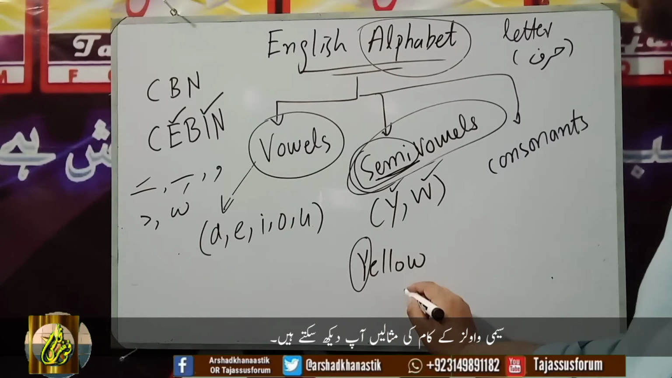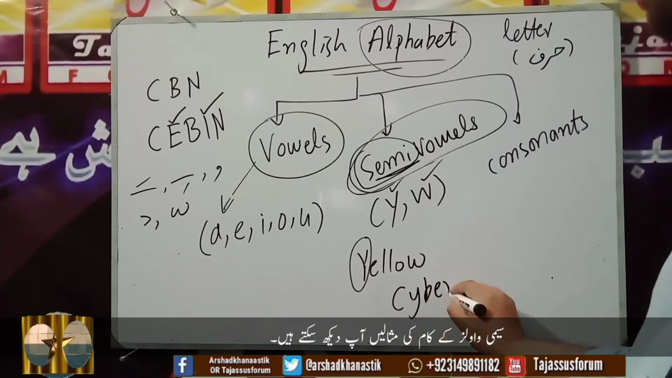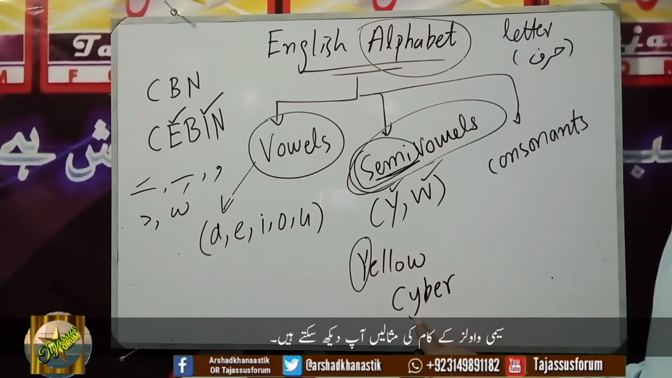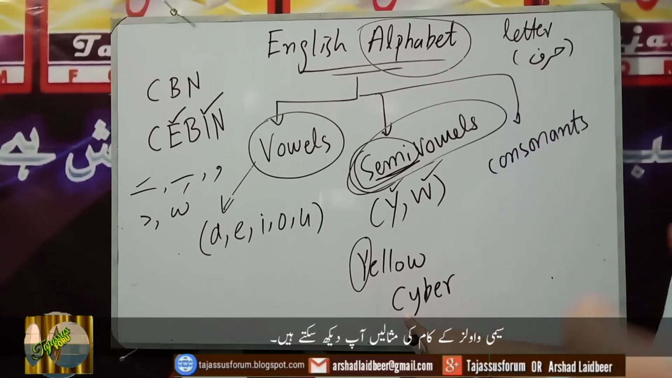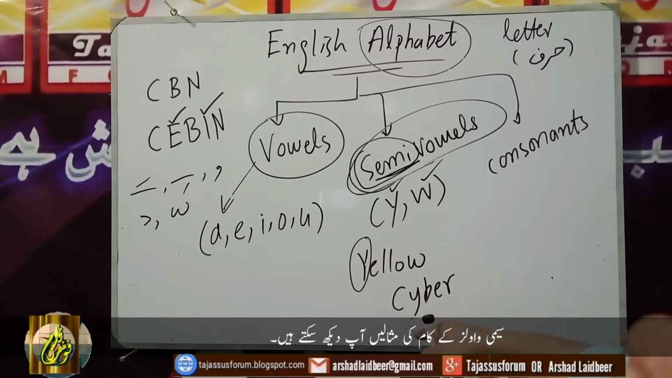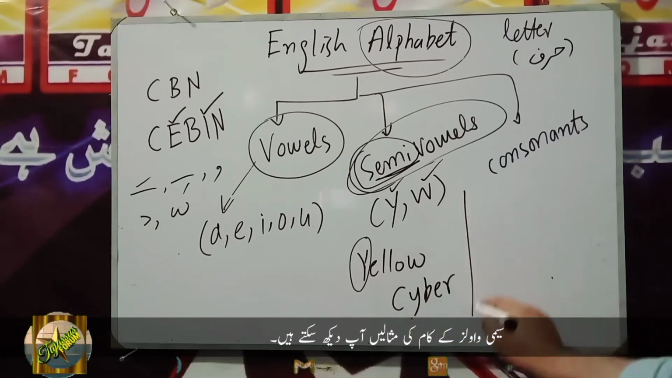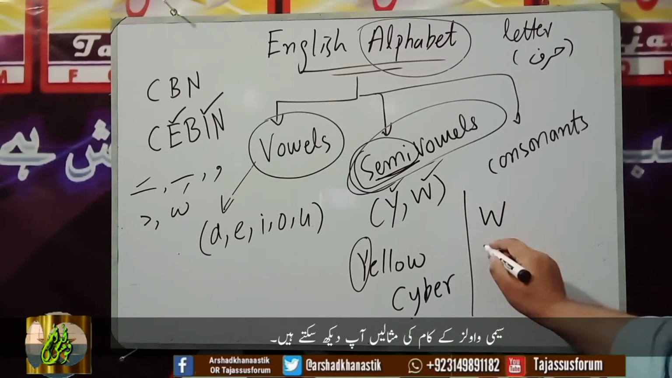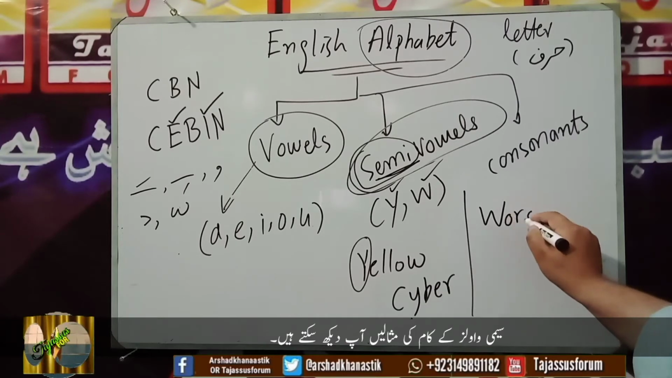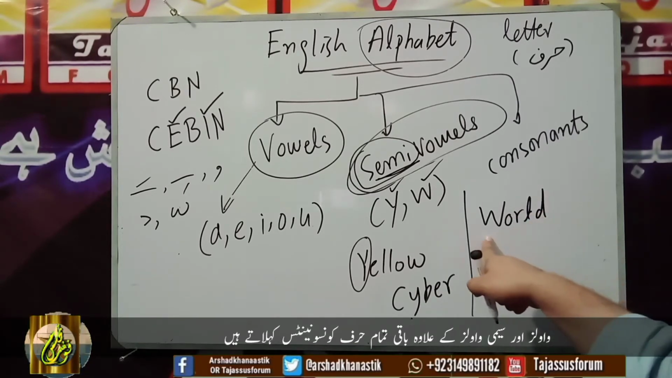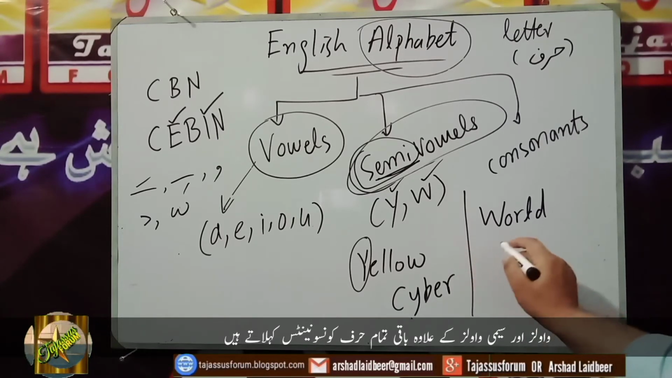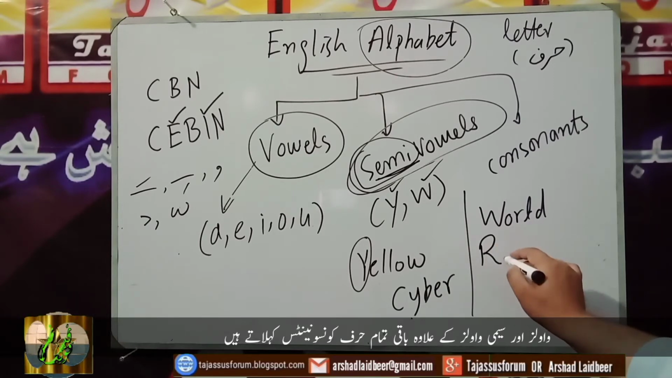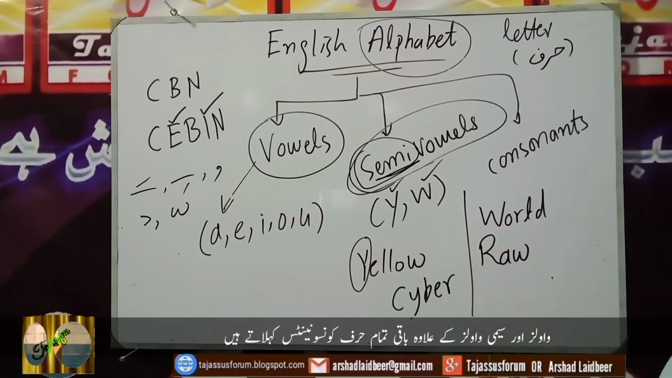On the other hand, look at this word cyber. Now here Y doesn't have its own complete sound as a separate letter. Instead, it gives us the I sound after C. So now here Y has worked as a vowel. Similarly, if we talk about W, in the spelling of world, W works as a complete perfect letter and it has its own sound. On the other hand, if I write this word raw.